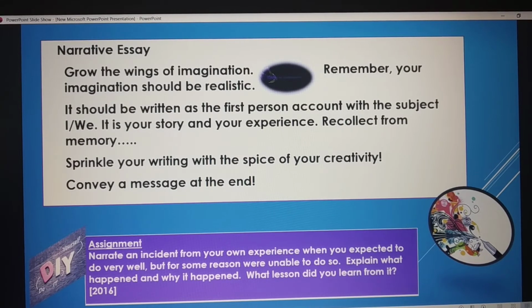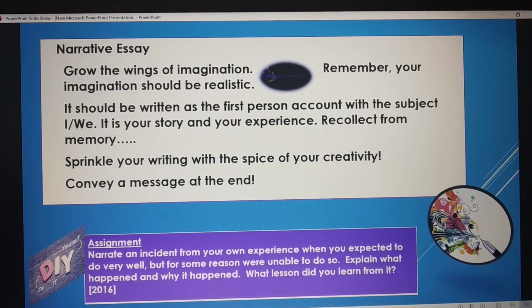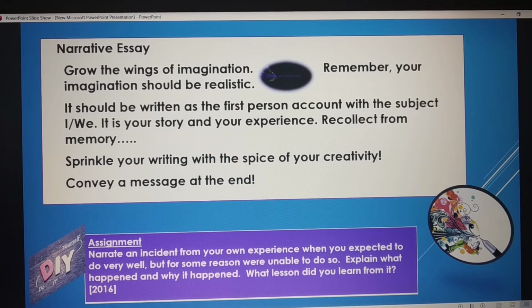Next one, convey a message at the end. Now, I'll read out one narrative essay as a sample. It is based on a lead. The lead goes like this: You have just one more chance to prove that you can do it.